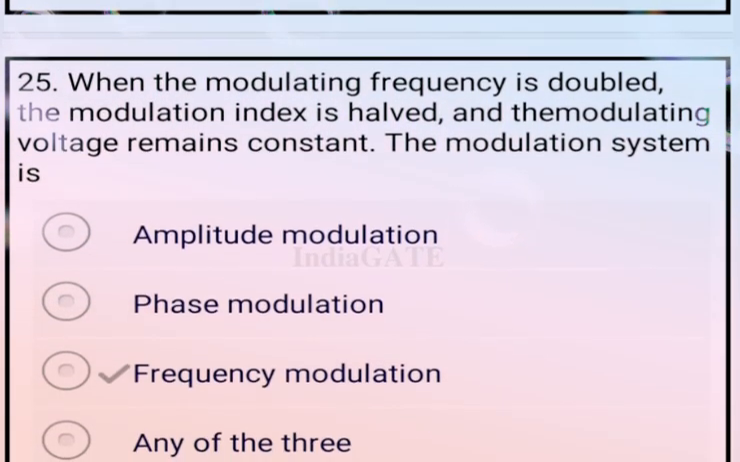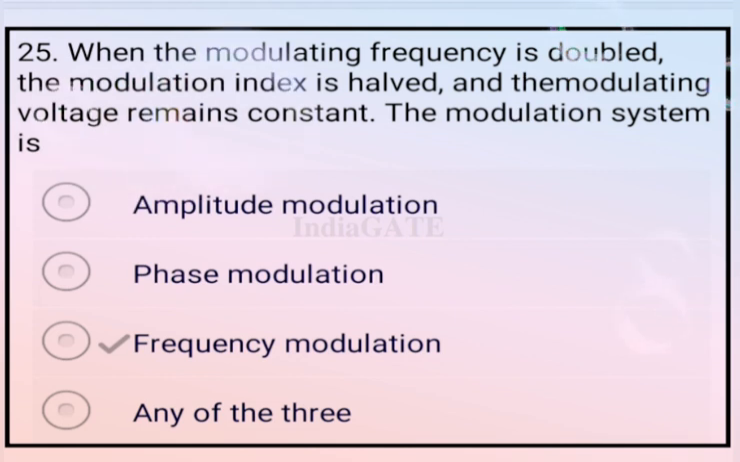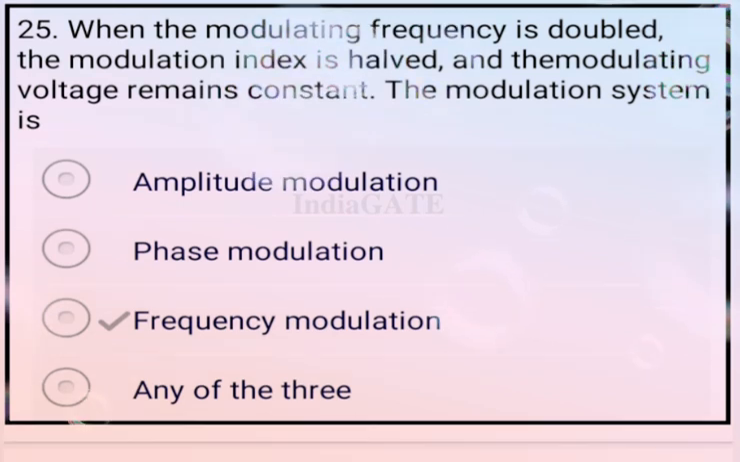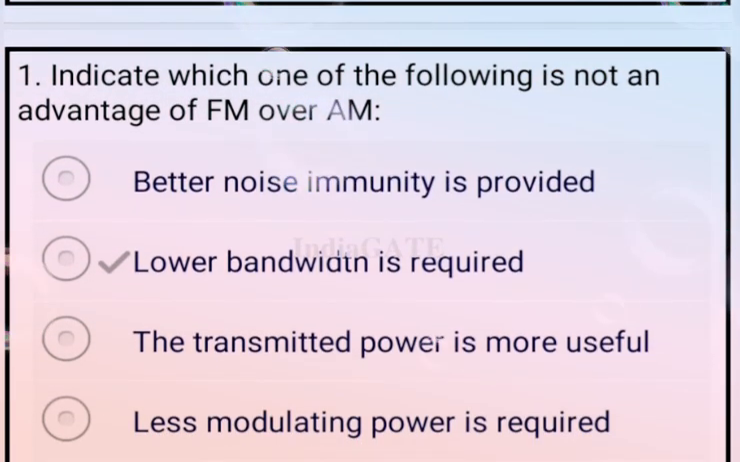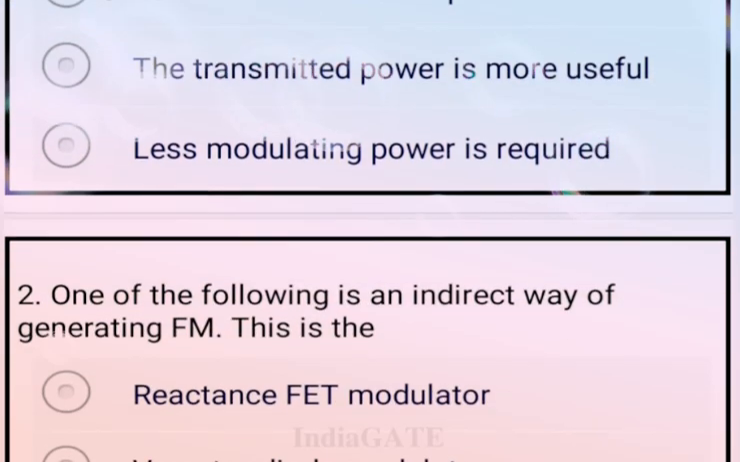Next question. When the modulating frequency is doubled, the modulation index is halved and the modulating voltage remains constant. The modulation system is, this is your frequency modulation. So option C is your correct answer. Now come to the next question. Indicate which of the following is not an advantage of FM over AM. So the correct answer is option B, that is lower bandwidth is required.